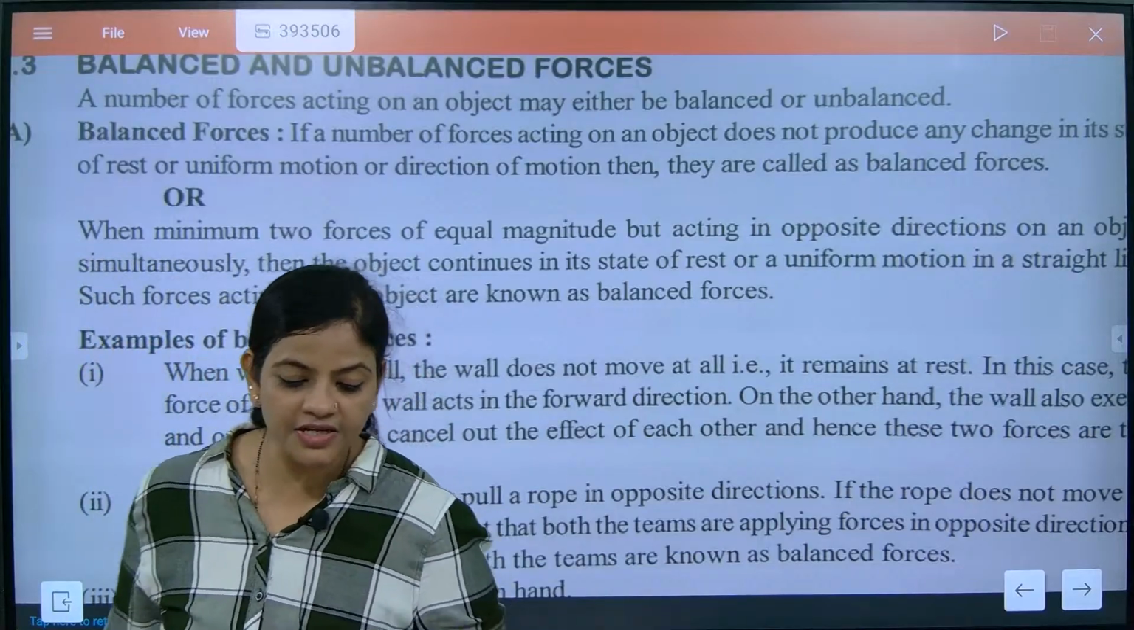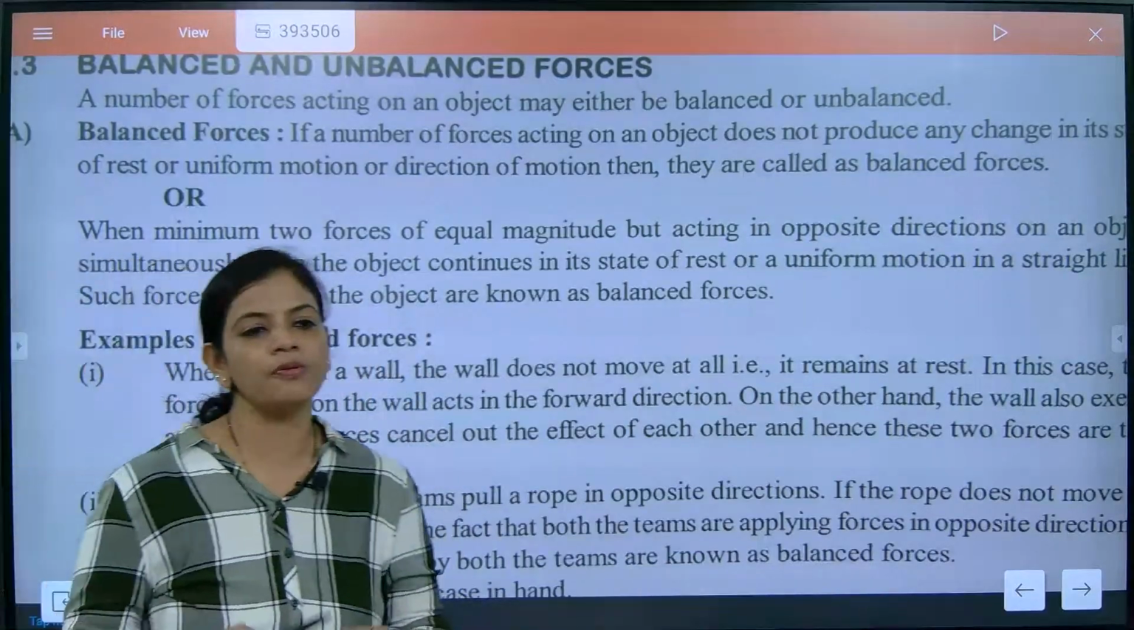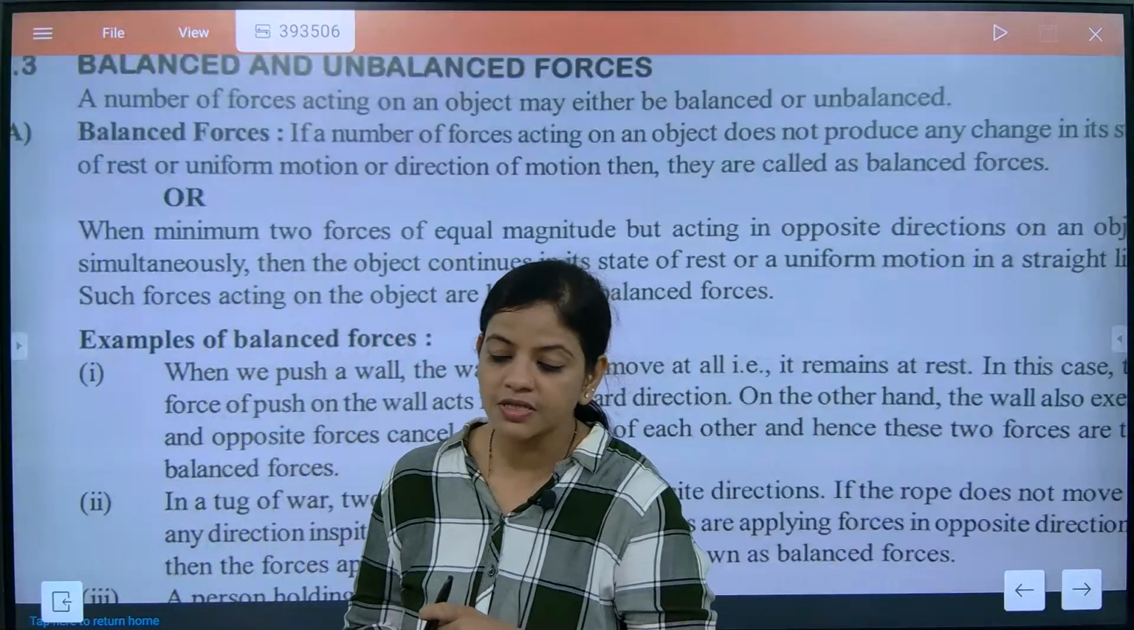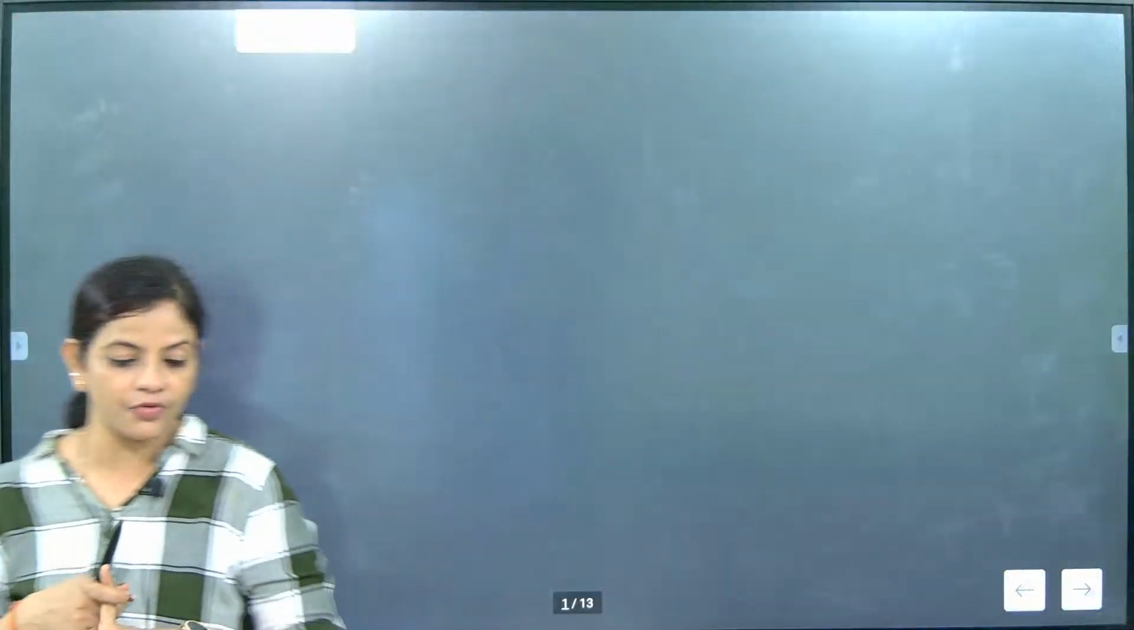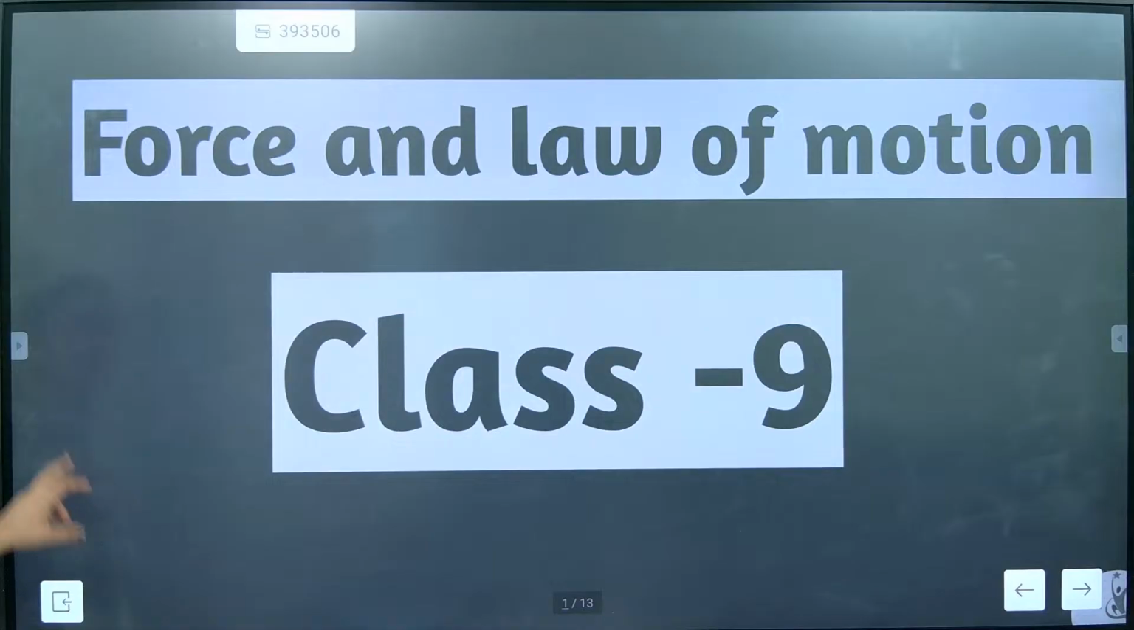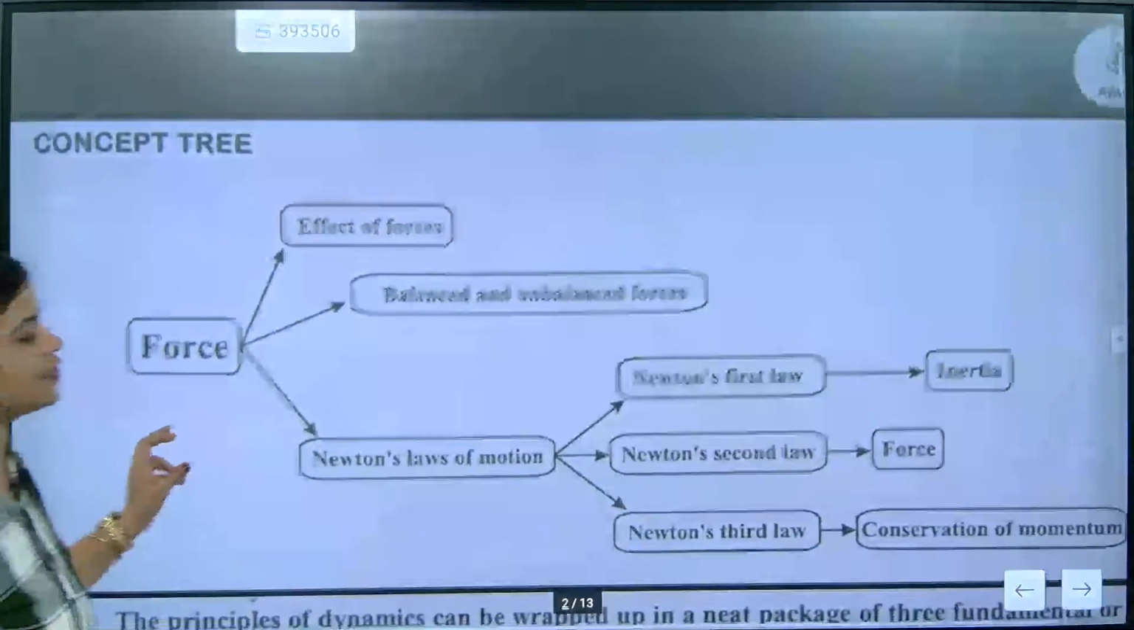Okay, we'll start the session. Last class we were talking about balanced and unbalanced forces. We learned about many things about forces. In that first part, what we have studied is, when we started force, we understood that.